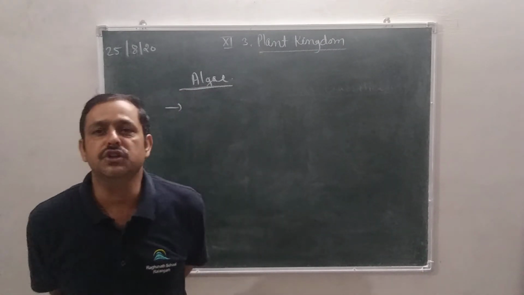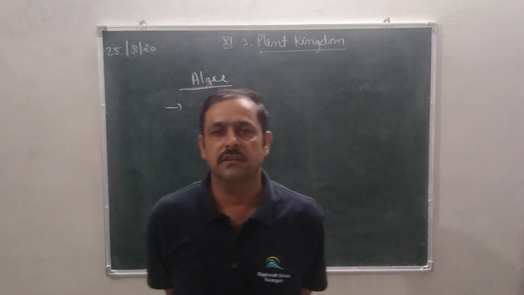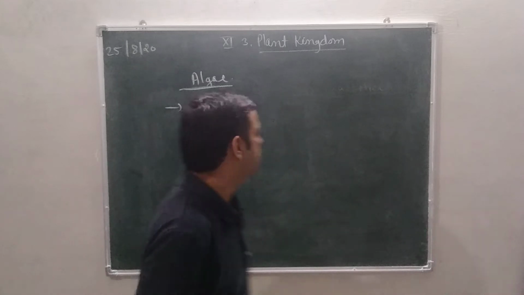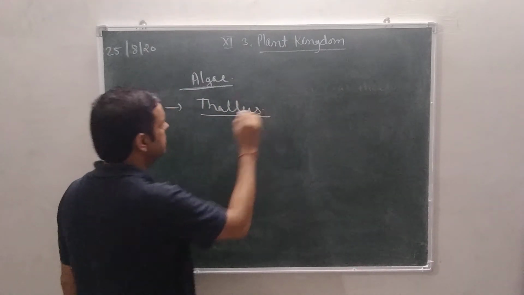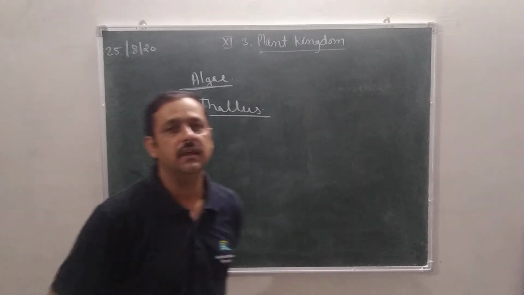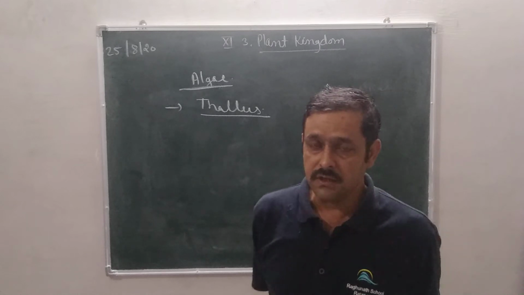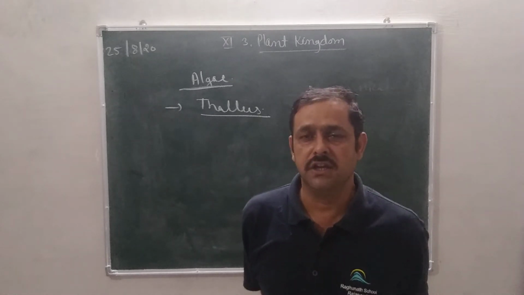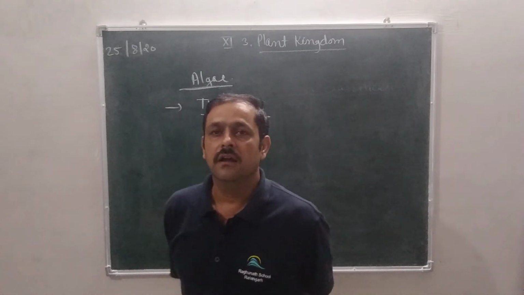Whenever the root, stem and leaves are not found in any plant, then the plant body is called thallus. So the first character of algae: the plant body is thallus. As you see near a moist condition or a tap or a well, there is a kai.